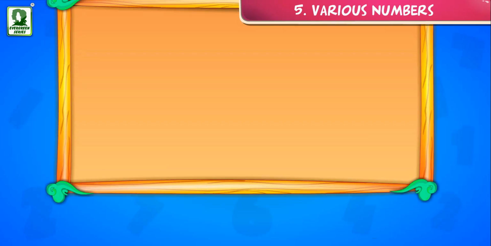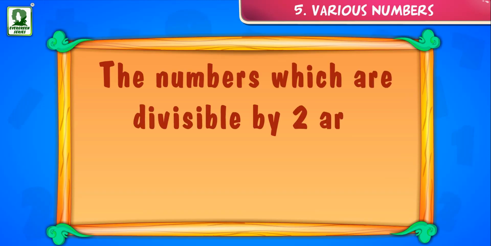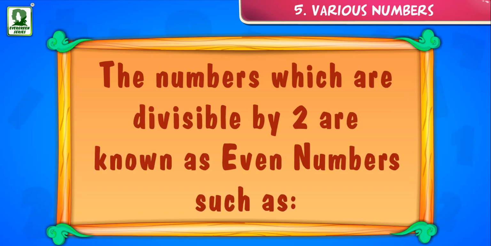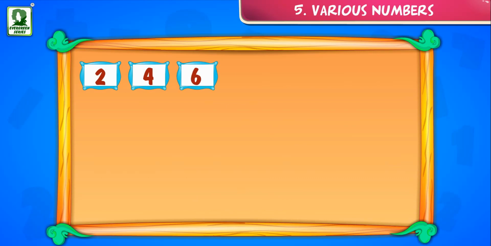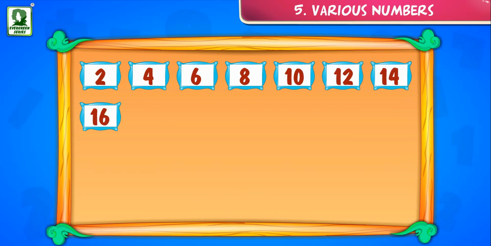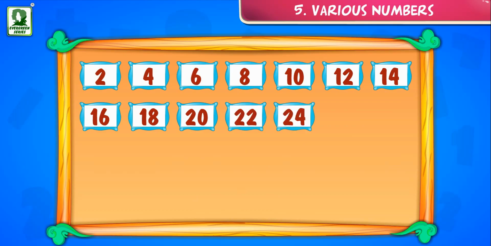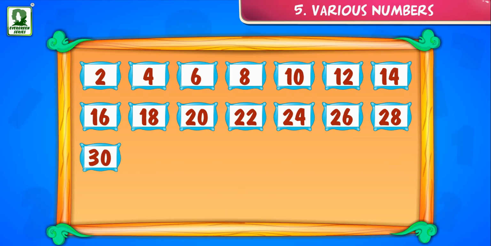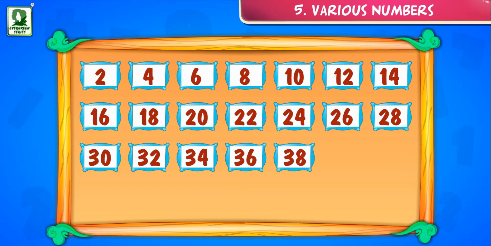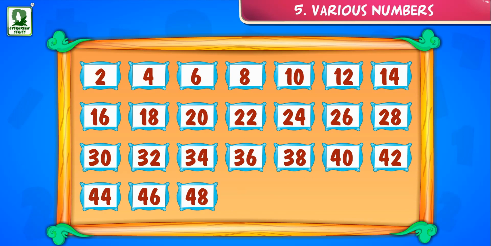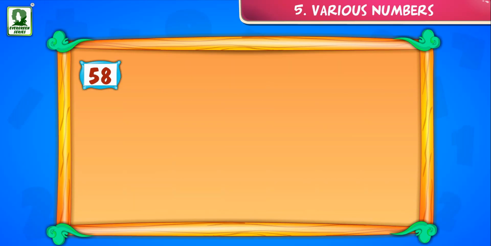Even numbers. The numbers which are divisible by 2 are known as even numbers, such as 2, 4, 6, 8, 10, 12, 14, 16, 18, 20, 22, 24, 26, 28, 30, 32, 34, 36, 38, 40, 42, 44, 46, 48, 50, 52, 54, 56, 58, 60,